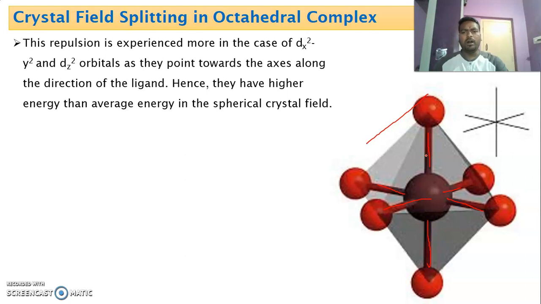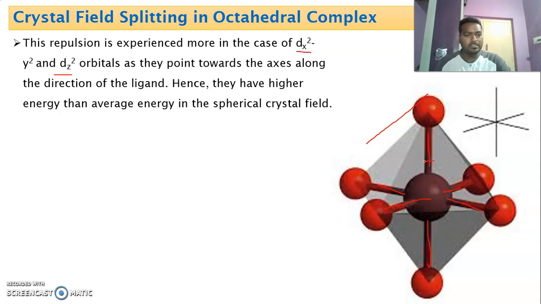In the case of octahedral complexes, we know there are two sets of d orbitals, eg and t2g. What happens? The eg orbitals, that is the dx square minus y square and dz square orbitals, are situated directly towards the point of approach of the ligands.